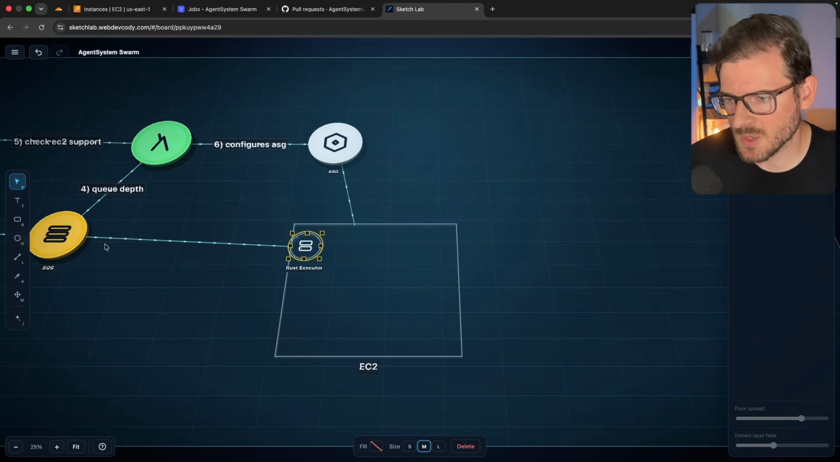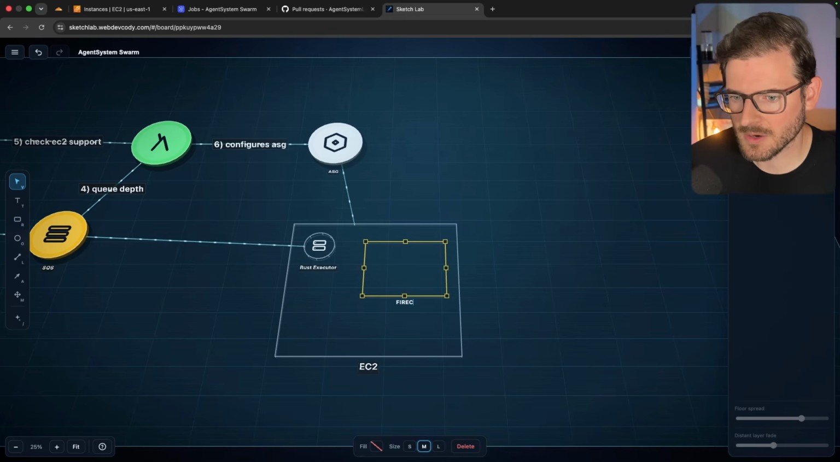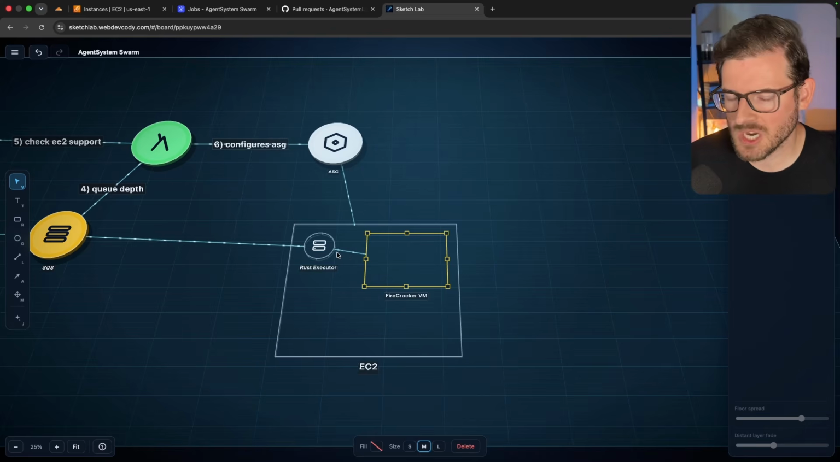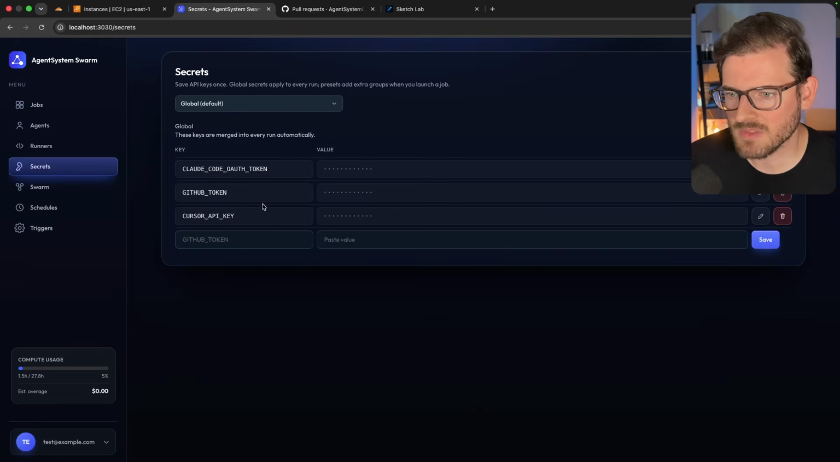So we have this Rust executor. It's pulling SQS events. And what this does is it's going to spin up a Firecracker VM. The Rust executor is going to run that. And it's going to provide a couple of things. So there are some shared volume mounts that are happening so that the VM can actually pull in some secrets. I do have secrets that are stored. If you notice in my jobs, if you go to secrets, I have the ability to set up secrets.